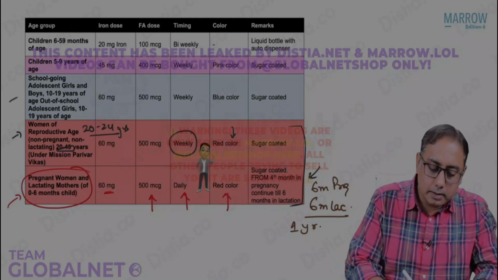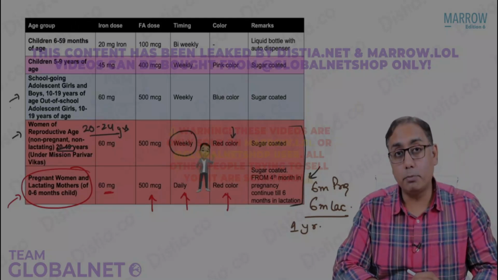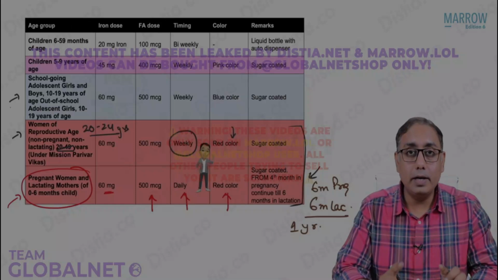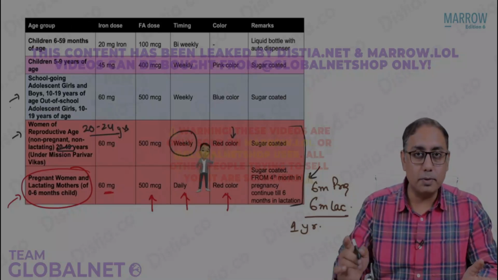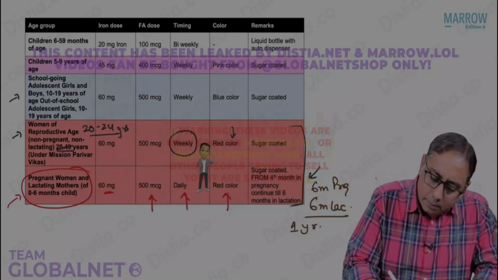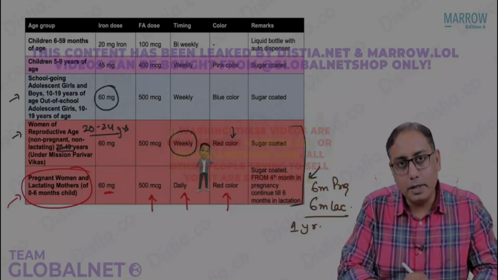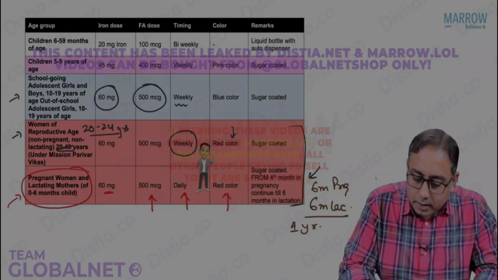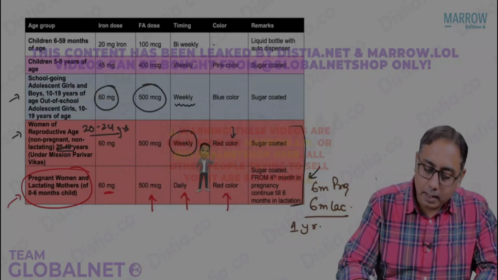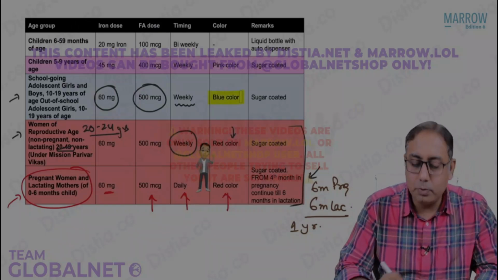Next in line is the children, the adolescent boys and girls. Please note 10 to 19 years, both boys and girls from the school and only girls out of the school. They will be getting the same dose, 60 milligram of elemental iron, 500 micrograms of folic acid. The same dose they are given as weekly tablets, but the tablet color you need to remember, it is a blue color tablet.